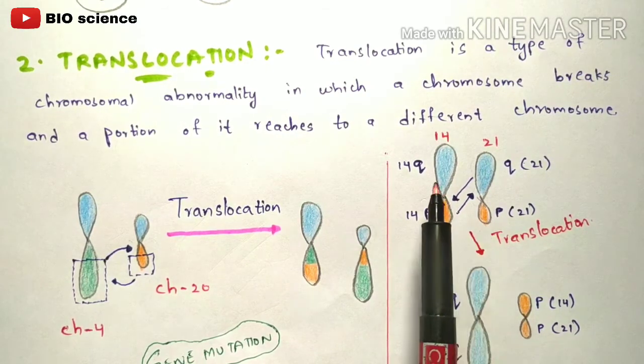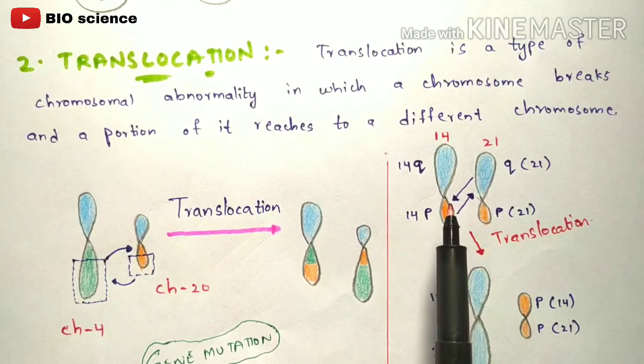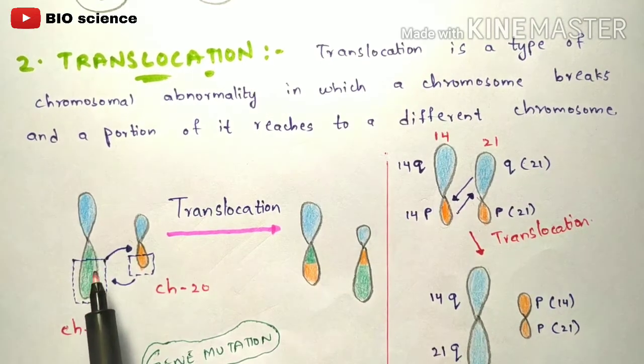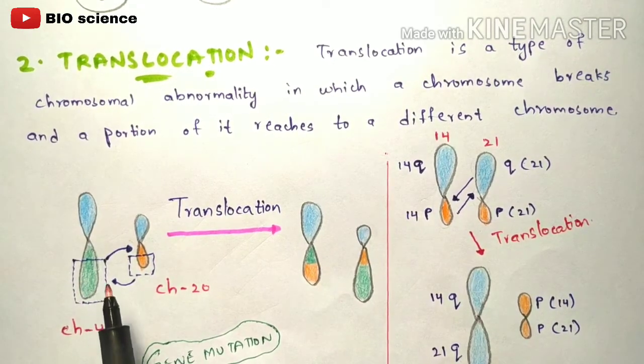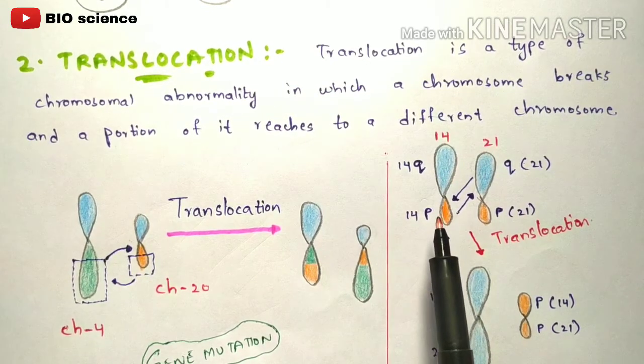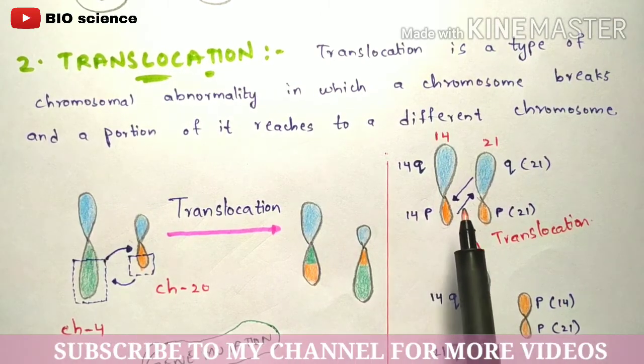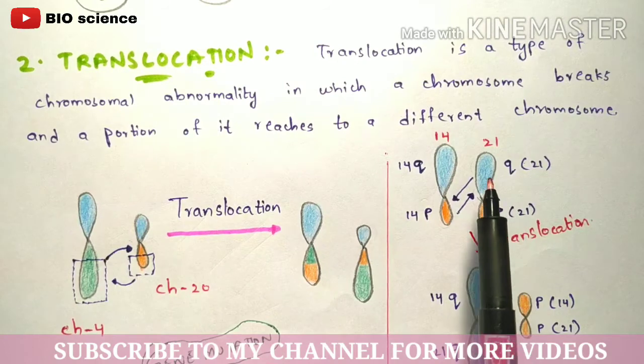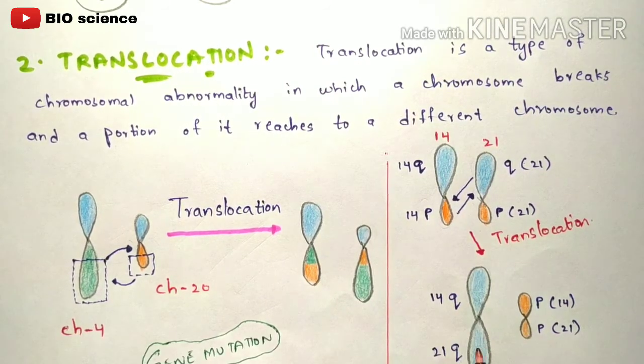And here what will happen? The translocation of the arms occurs, but in the previous case only the particular gene segment of that arm got translocated, whereas here the total arm will get translocated. I mean this 14p, which is nothing but the lower arm of the 14th chromosome, will get translocated to 21q. I mean this will come here and this will go here, and the structure resembles in this way, right?